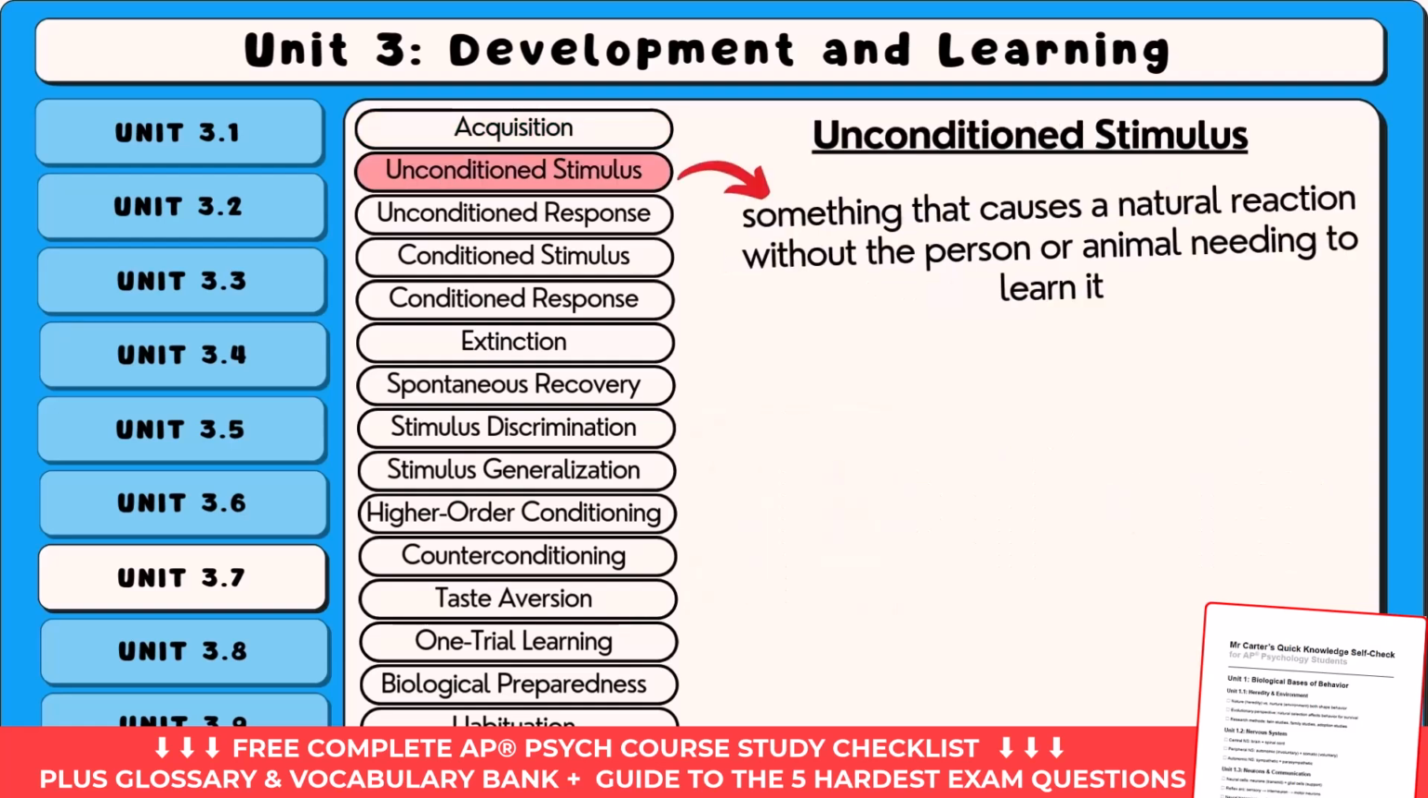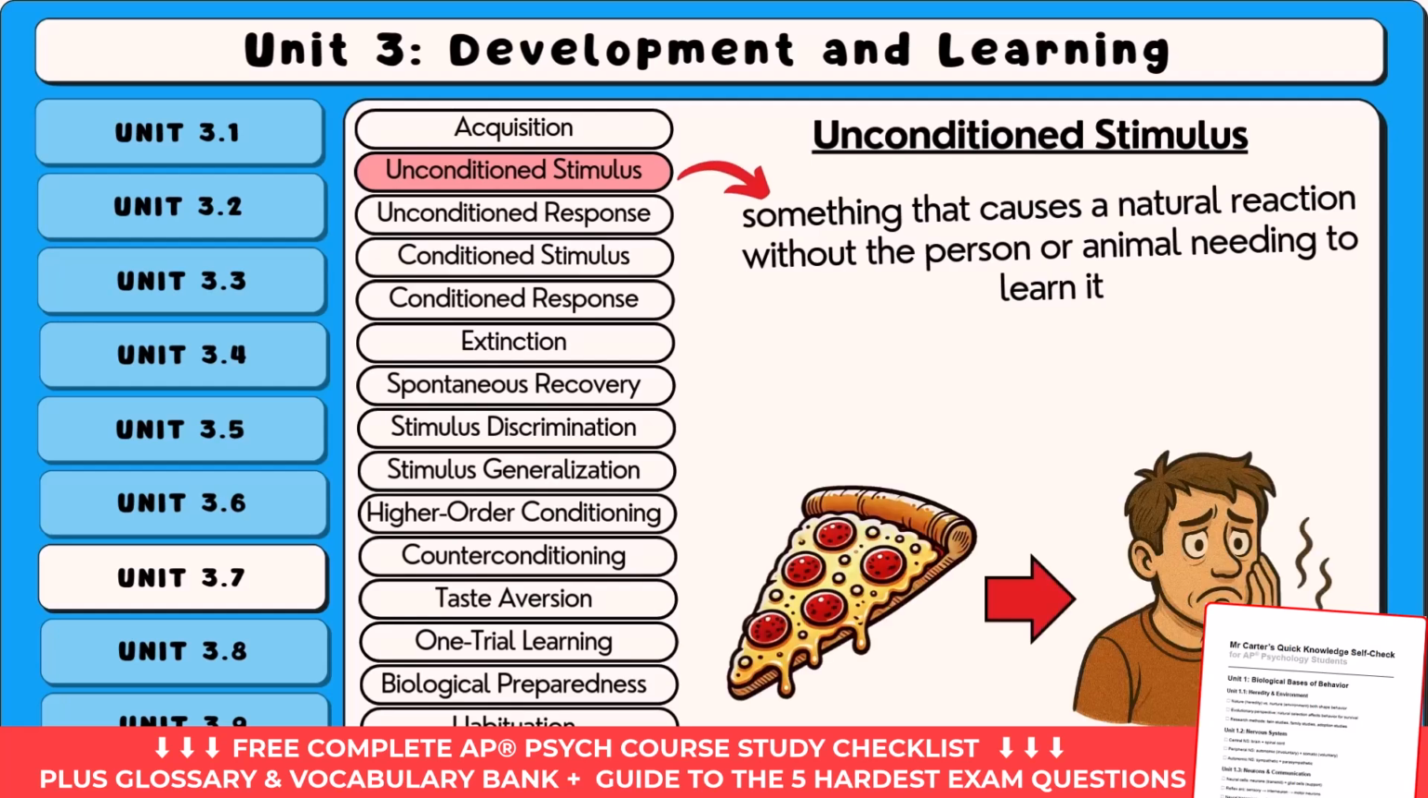An unconditioned stimulus is something that causes a natural reaction without the person or animal needing to learn it. For example, if you smell delicious pizza, you might start to feel hungry. You didn't have to be trained to feel hungry when you smell food. It just happens naturally. In this case, the smell of pizza is the unconditioned stimulus because it makes you feel hungry all on its own.